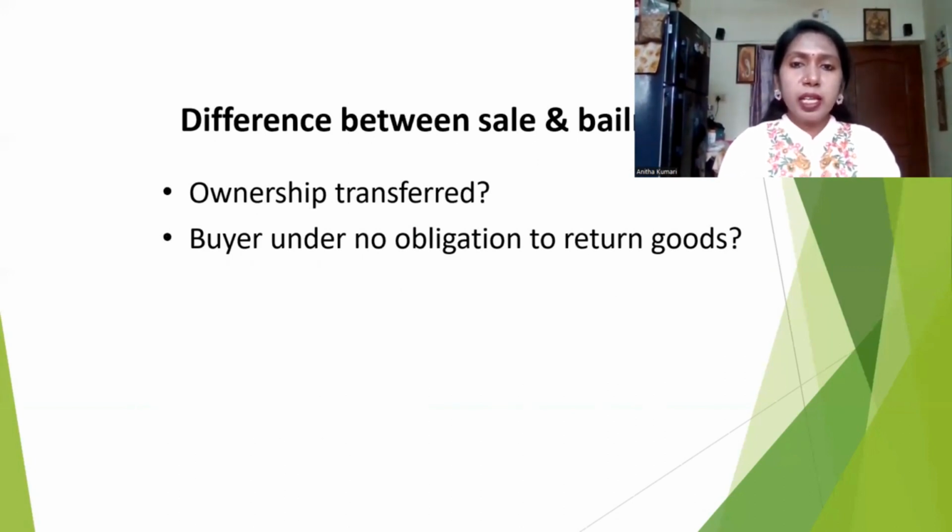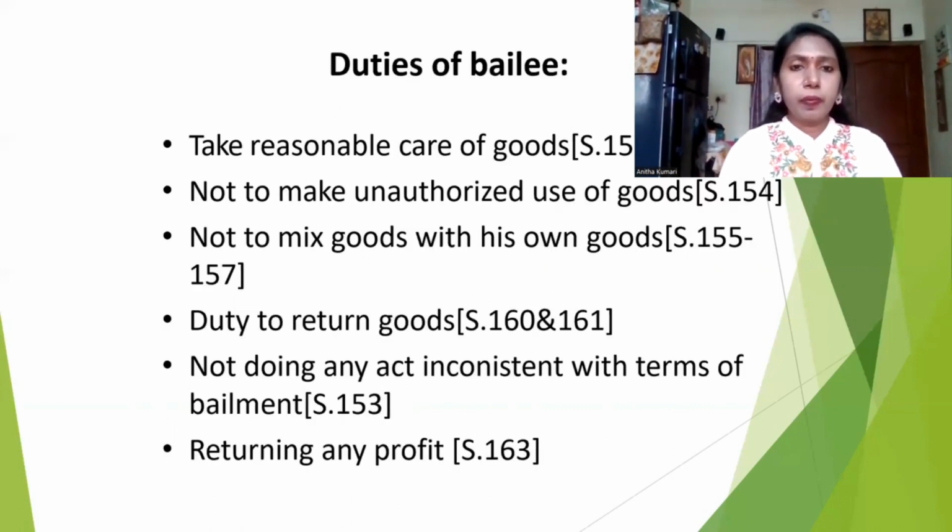So, the difference between sale and bailment. Under a contract of sale, the ownership will be transferred. When the buyer buys some product, once he gives the money, immediately the ownership is transferred under the Sale of Goods Act 1930. Whereas under bailment, ownership is not transferred. Instead, only the possession of the goods is transferred from one person to another person.